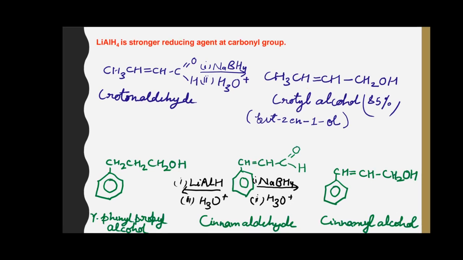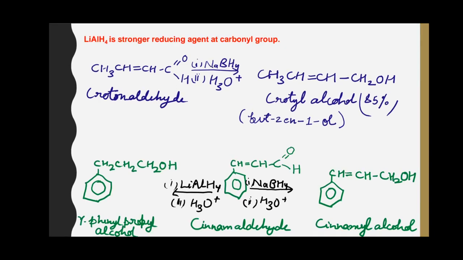We can conclude that in case of compounds which contain a carbon-carbon double bond in conjugation with a carbonyl group, sometimes the double bond may get reduced along with the carbonyl group, and it depends upon the nature of the reducing agent, and the chances are more with lithium aluminium hydride in comparison to sodium borohydride.